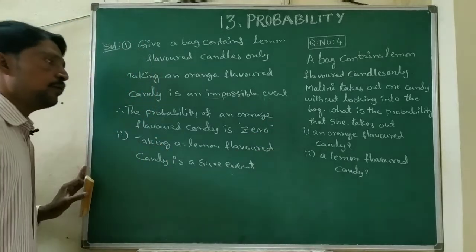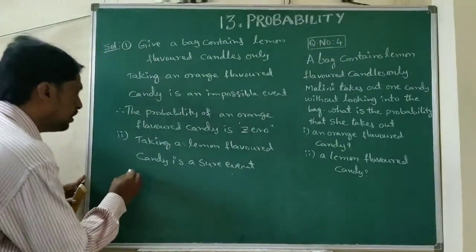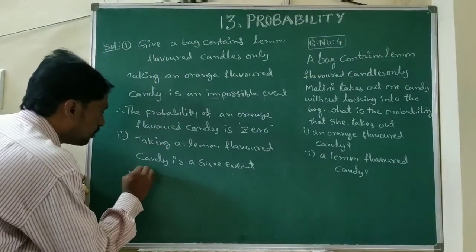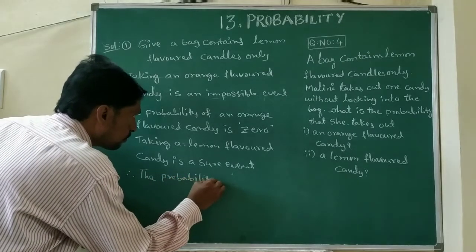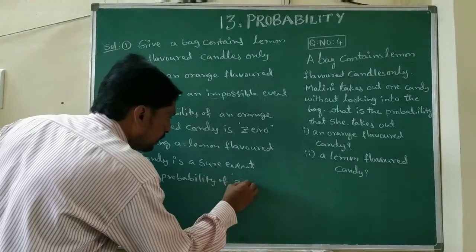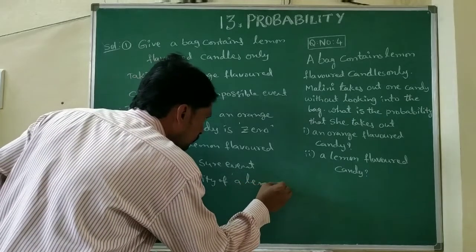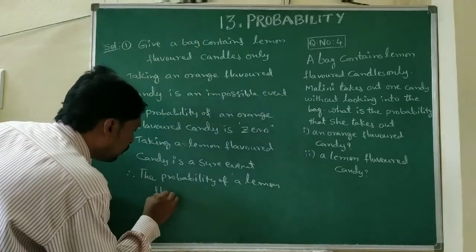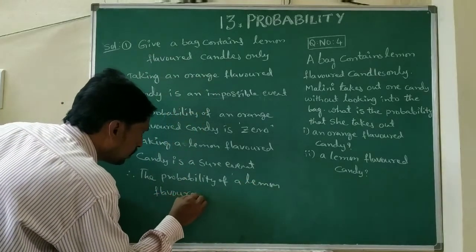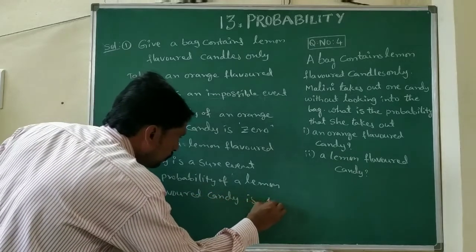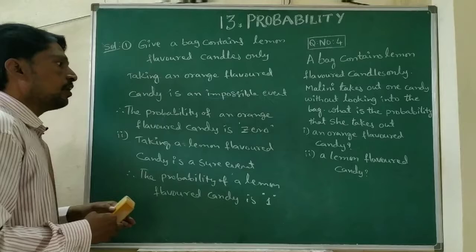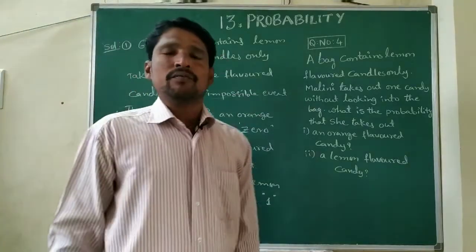For a sure event, the probability is 1. Therefore, the probability of a lemon flavored candy is 1.